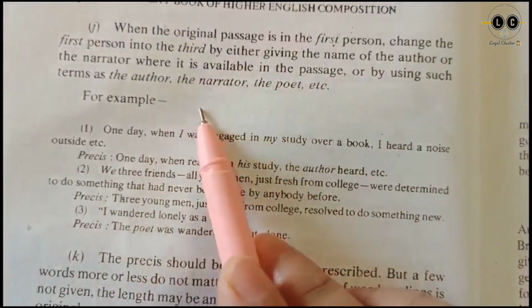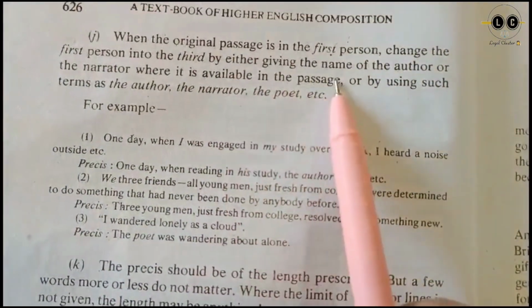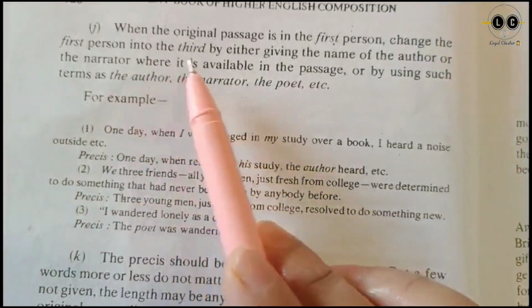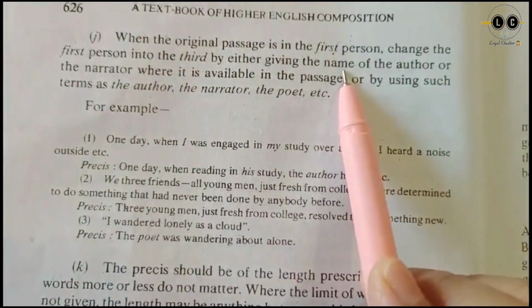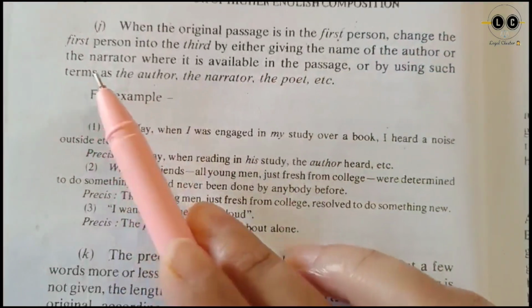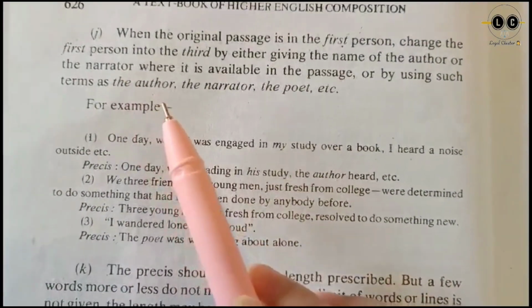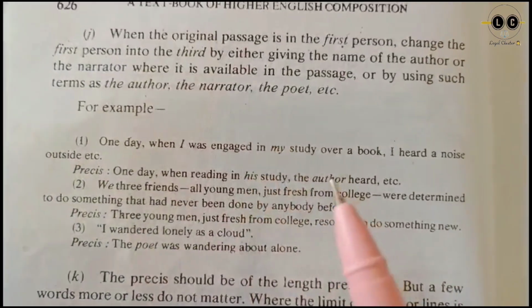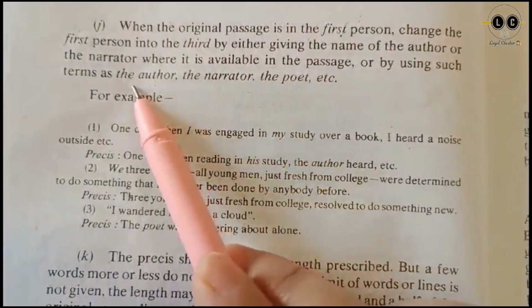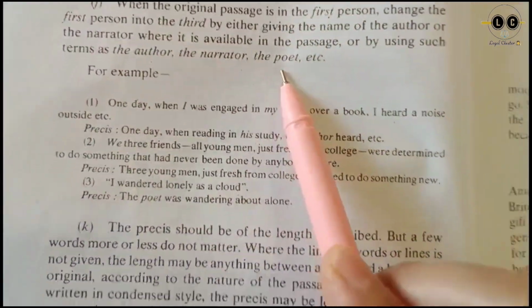So while changing, you can use the name of the author or the narrator. If the name of the author is there in the passage or the paragraph, you can write it. If it's not there, you can write the narrator. Here the narrator wants to say something like that. Okay, so you can change that into the narrator, the author, the poet.